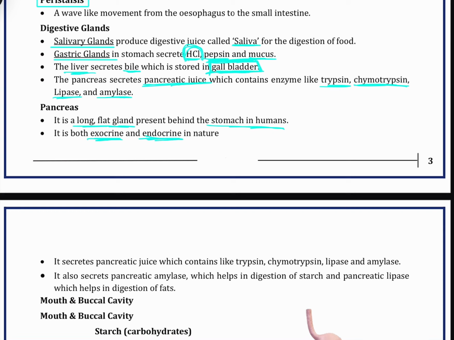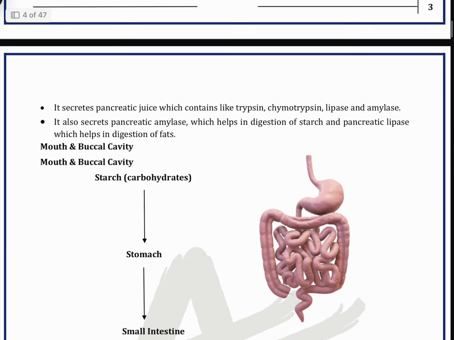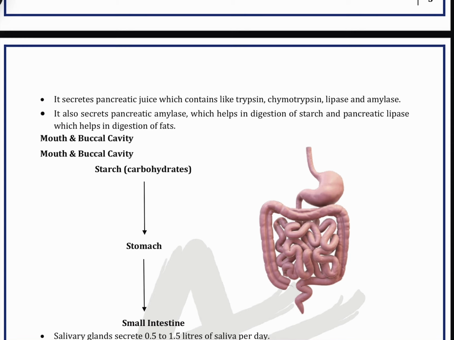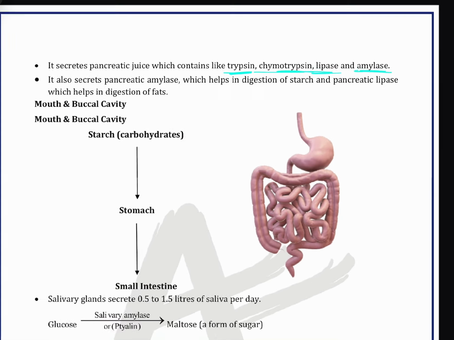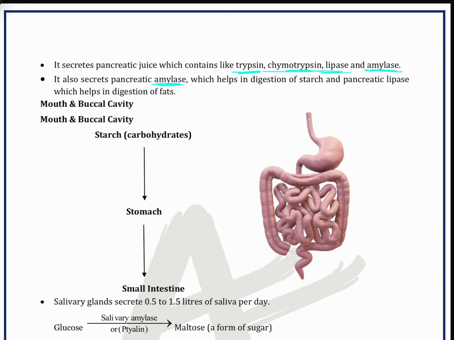Exocrine means releasing of secretions directly into the ducts, and endocrine is directly into the bloodstream. Then it secretes pancreatic juice which contains trypsin, chymotrypsin, lipase and amylase. It also secretes pancreatic amylase which helps in digestion of starch, and pancreatic lipase which helps in digestion of fats.